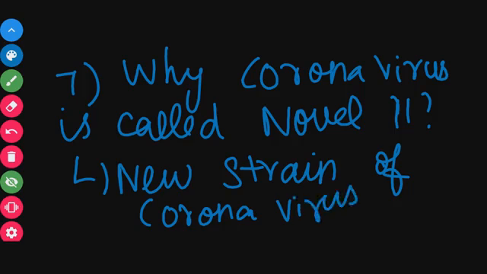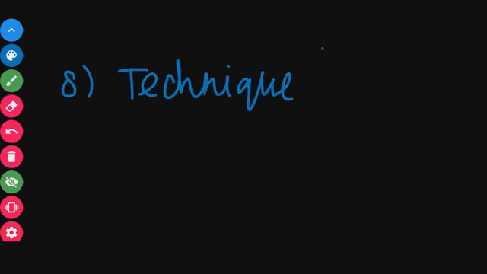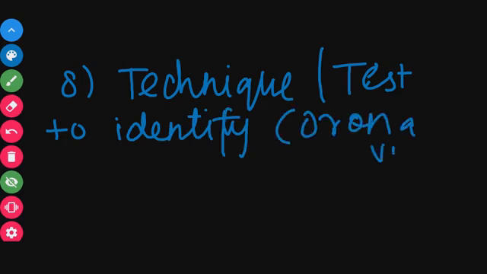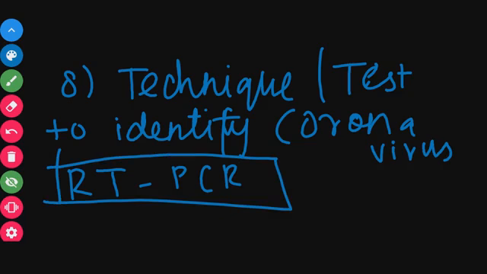Next question: what is the technique or the test to identify coronavirus? The technique to identify coronavirus is RT-PCR. RT-PCR stands for reverse transcriptase polymerase chain reaction. So RT-PCR is the technique used to identify coronavirus.